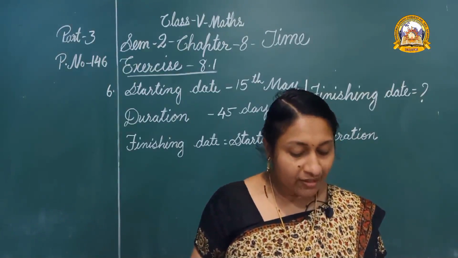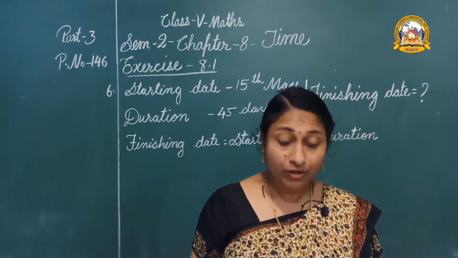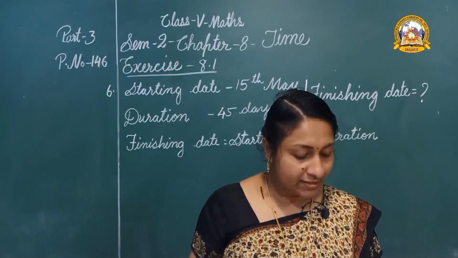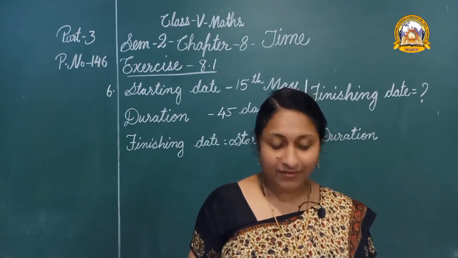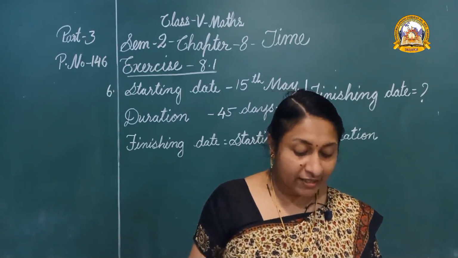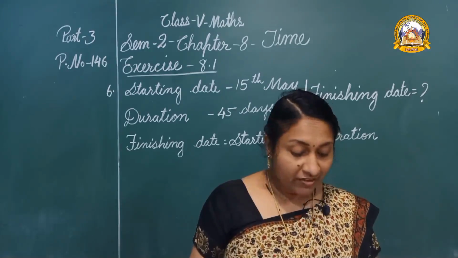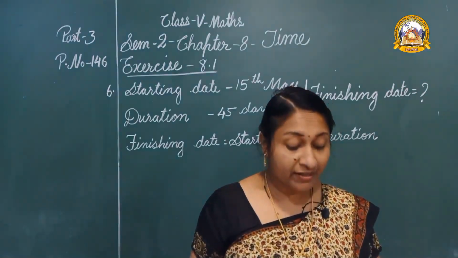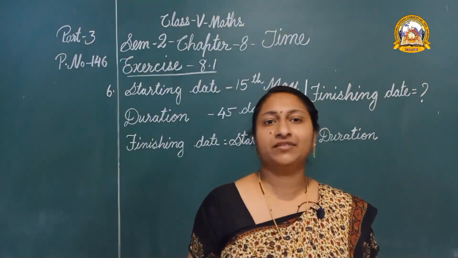Anuj joined swimming classes on 15th May for 45 days. What is the date of the last class? Here starting date is given here, duration is given here. Here we have to find the last date or the finishing date.